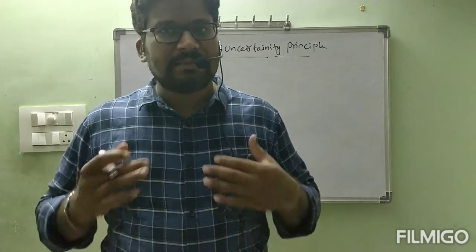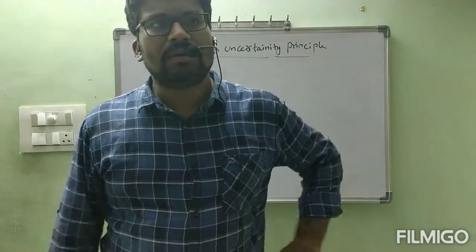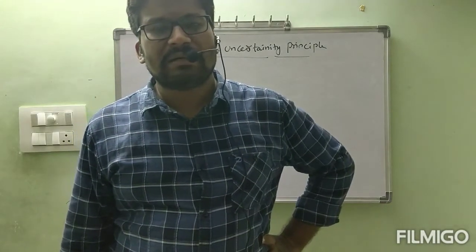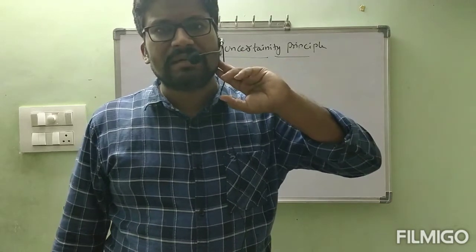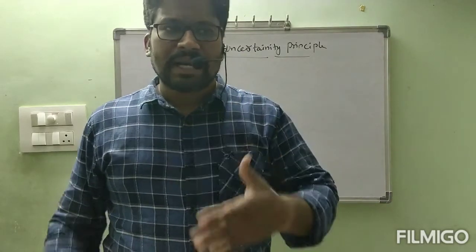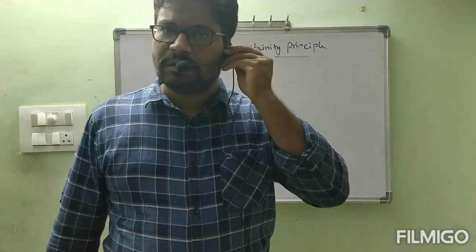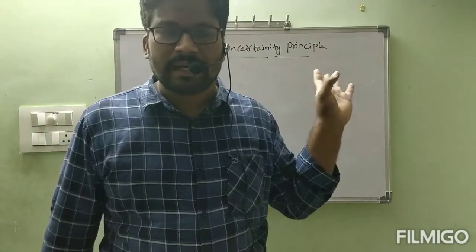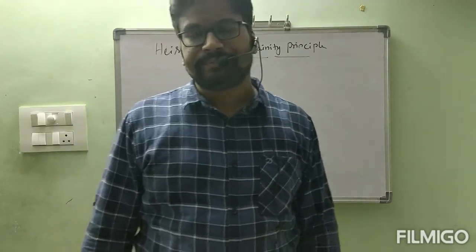Even though the statement is given, suppose I am a scientist and I want to know both position and velocity of the electron accurately, and I try. If you do that, definitely we will get some error. That is uncertainty. This supports the wave nature of electron.